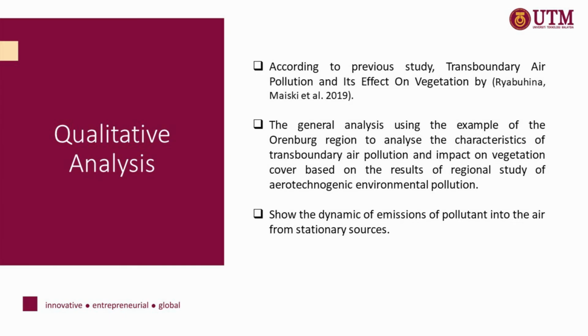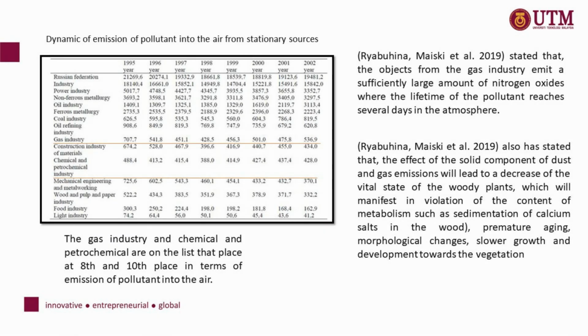For the qualitative analysis, according to a previous study, transboundary air pollution and its effect on vegetation by Ria Buhina Maisky, the general analysis uses the example of the Orenburg region to analyze the characteristics of transboundary air pollution and impact on vegetation cover based on the result of a regional study of aerotechnogenic environmental pollution. It shows the dynamic of emission of pollutants into the air from stationary sources.